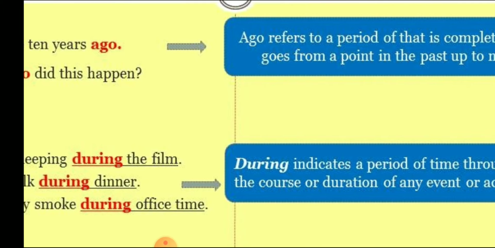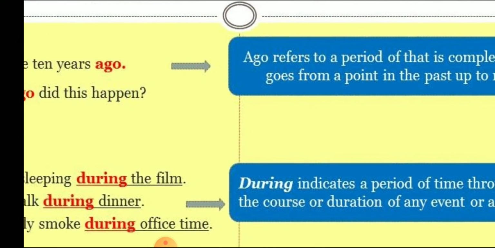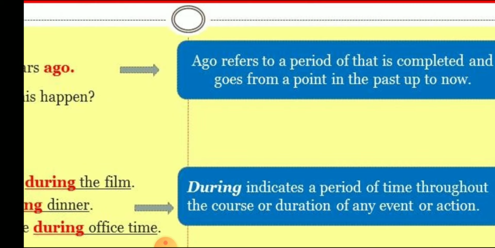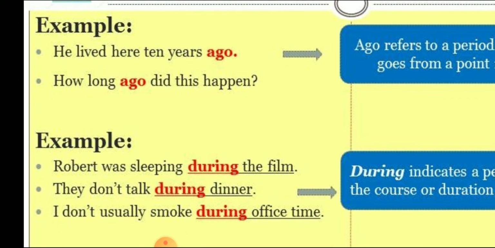Next, let us focus on ago, during. Ago refers to a period of time that is completed and goes from a point in the past up to now. He lived here 10 years ago. How long ago did this happen?